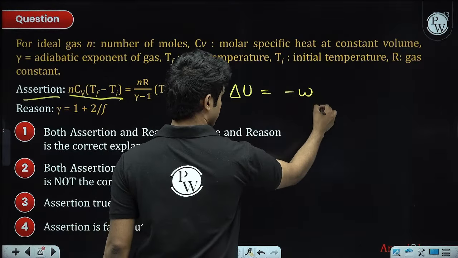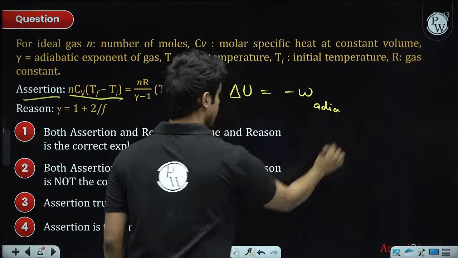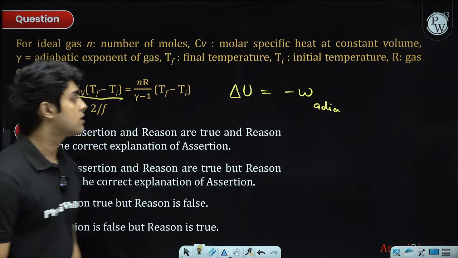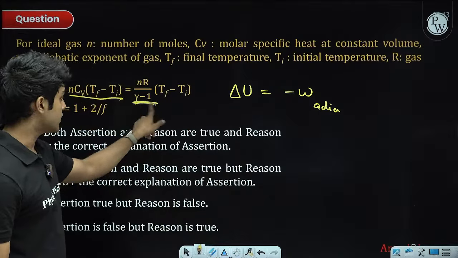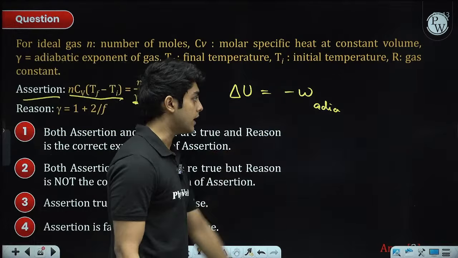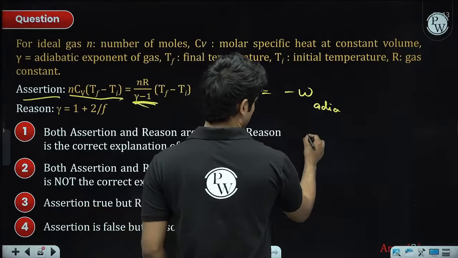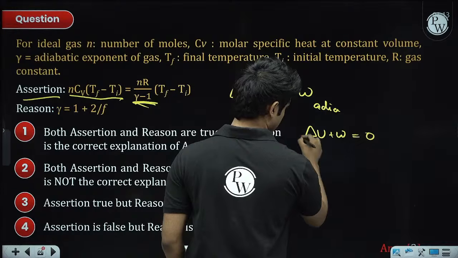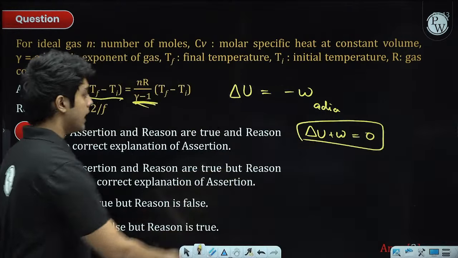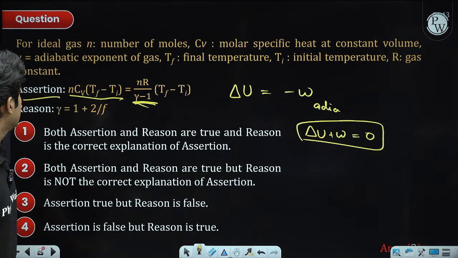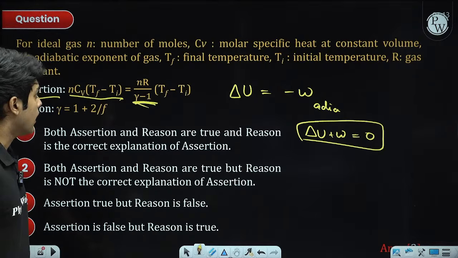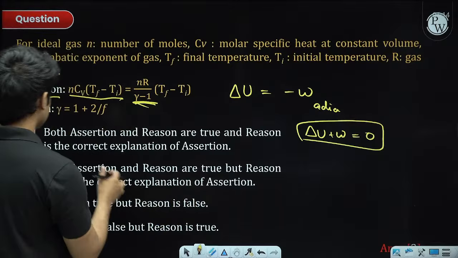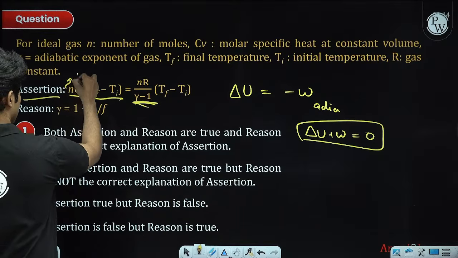It is the negative of the work done in adiabatic, where the work done is nR delta T upon 1 minus gamma. Here, as you can see, there is gamma minus 1, so it is negative work done in the adiabatic process. What they have mentioned is delta U plus work equals 0 in the adiabatic case. Even though this is a memory based problem, the assertion should be for an adiabatic process.